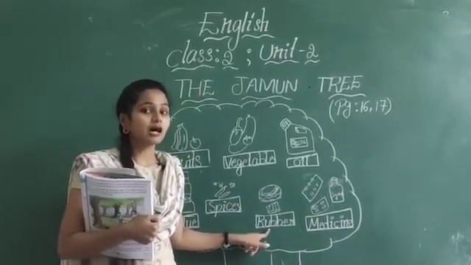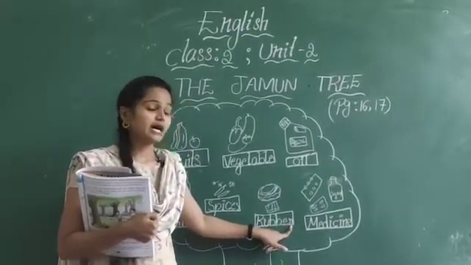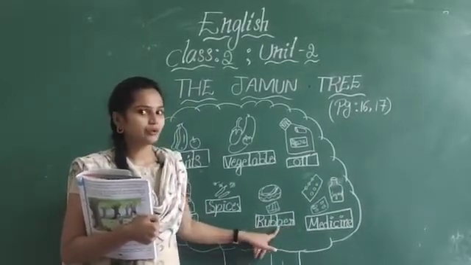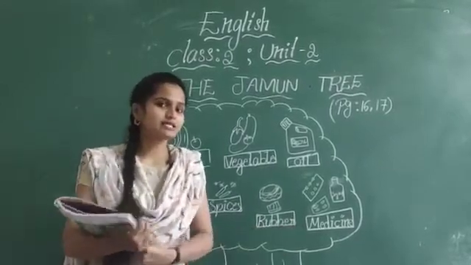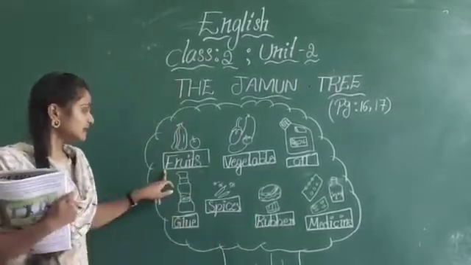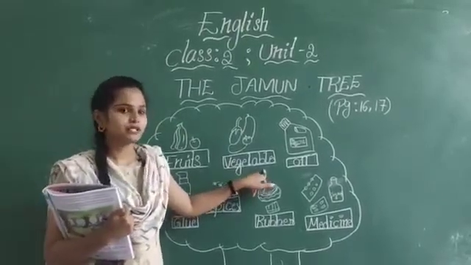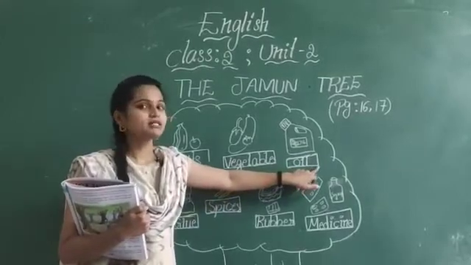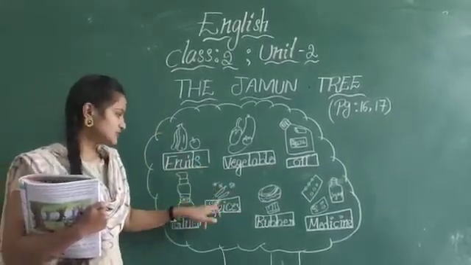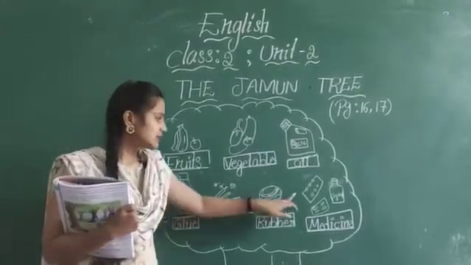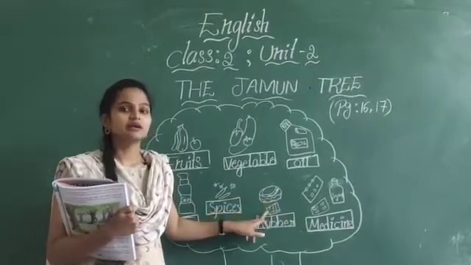Rubber. R-U-B-B-E-R. Rubber. Once again I am repeating here. The first picture is fruits, second picture is vegetables, third picture is oil, fourth picture is glue, fifth picture is spices, sixth picture is medicine, and the last picture is rubber.